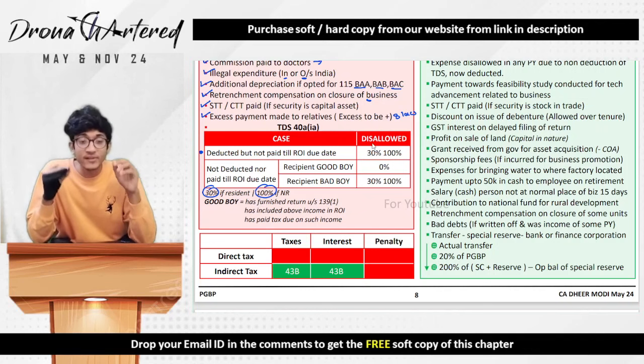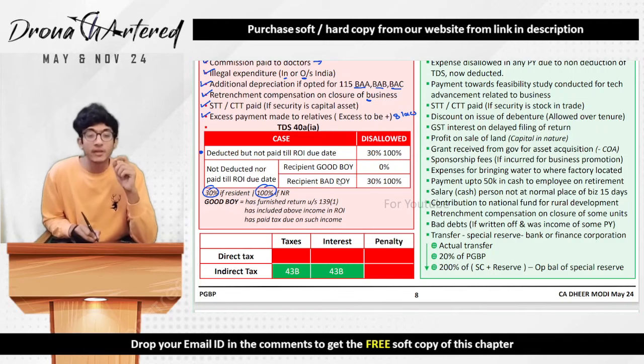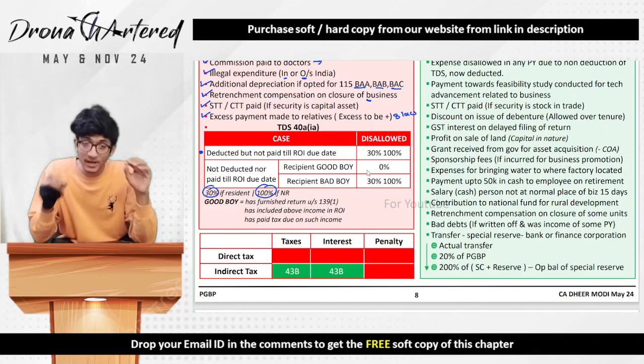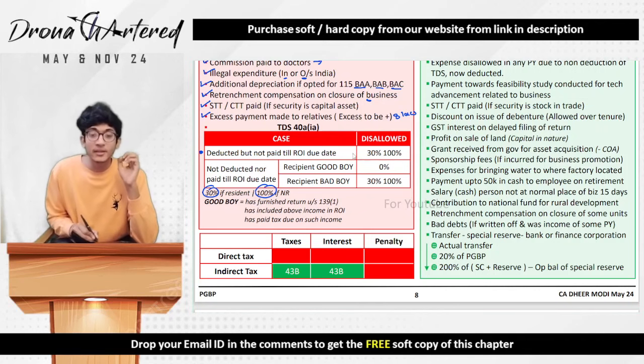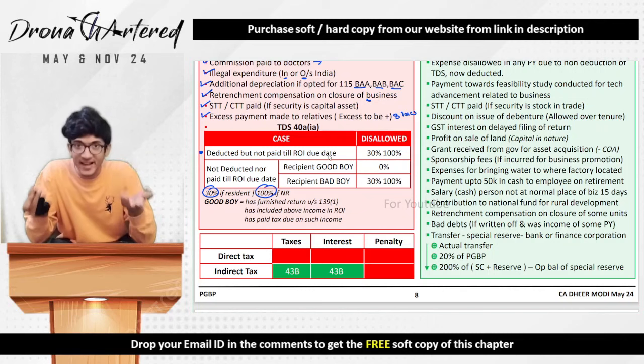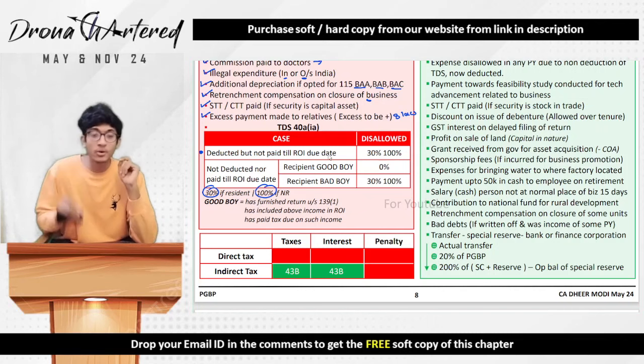Okay, next, if it is not deducted and not paid till the ROI due date, that means I didn't deduct, and neither did I pay to the government. In such a case, the government gives me two options. That is, if the recipient is a good boy or the recipient is a bad boy. This good boy and bad boy is my terminology. Do not write it in the exam. So if the recipient is a good boy, that means the person whose tax I had to deduct, that is the recipient. So if that person is a good boy, now who is a good boy?